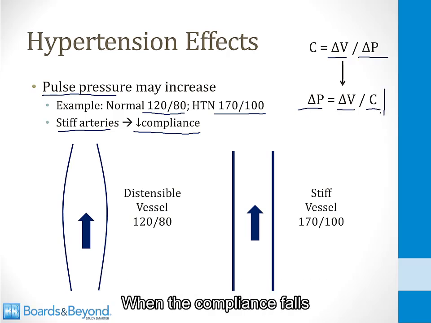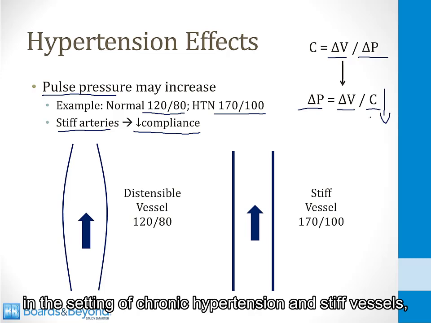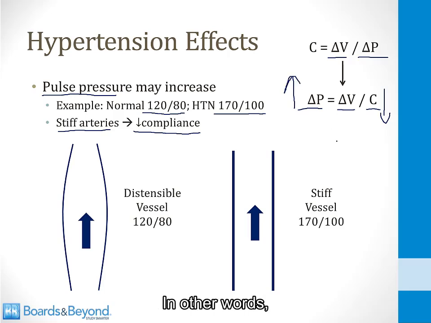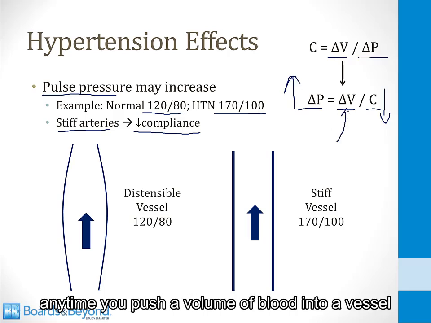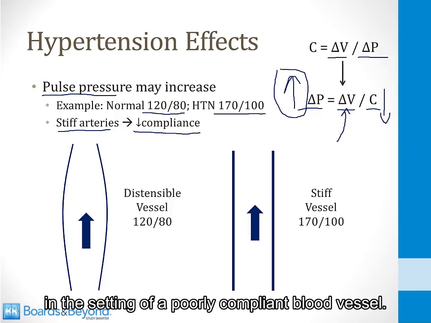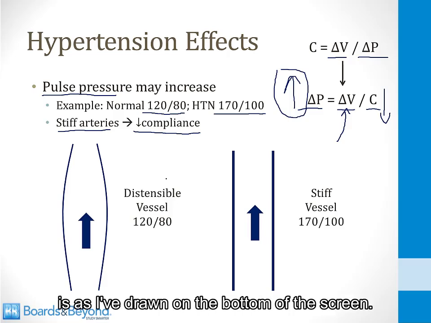When the compliance falls in the setting of chronic hypertension and stiff vessels, this means that the change in pressure will go up. In other words, anytime you push a volume of blood into a vessel, when the compliance is lower, the pressure change that's generated, which is the pulse pressure, will be higher in the setting of a poorly compliant blood vessel.